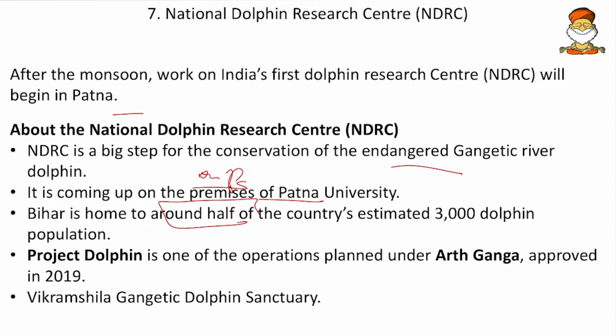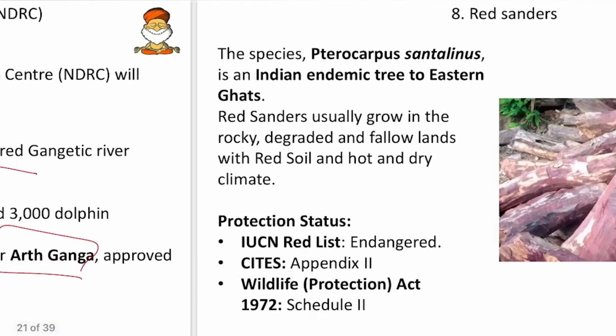It is factually correct. Then the Project Dolphin is one of the operations planned under the Earth Ganga approved in 2019. So mark Earth Ganga as important. And we also know that Vikramshila Gangetic Dolphin Sanctuary is also located here. So Bihar is one of the hotspots for these Gangetic dolphins. So these are some of the facts.